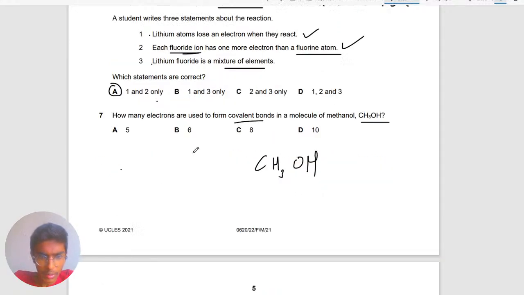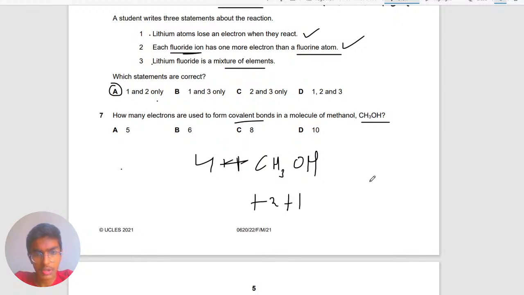This one will need 4, so 4 plus hydrogen will need 1. Oxygen will need 2. Hydrogen will again need 1. So the equation will be 4 plus 3, plus 3, because carbon needs 4 to become an octet state.